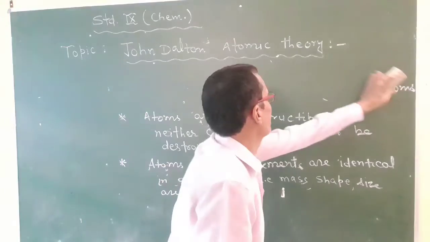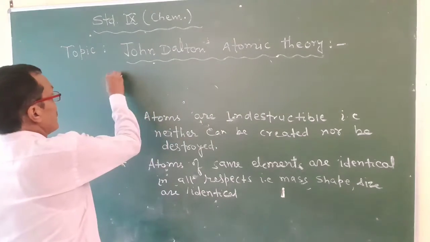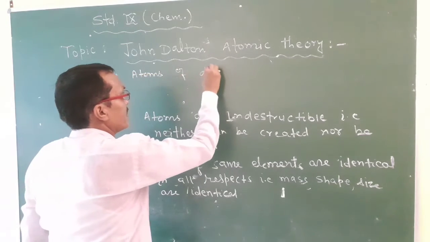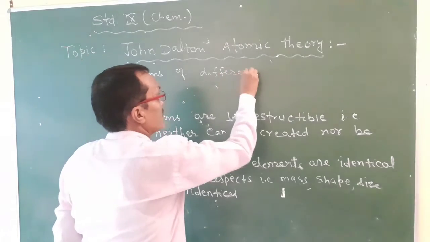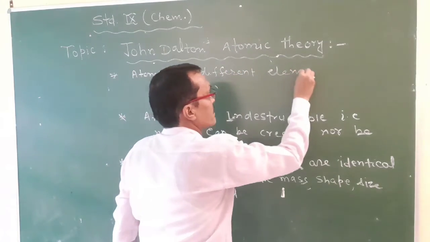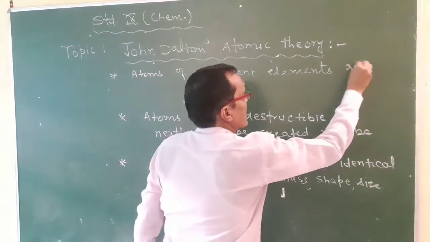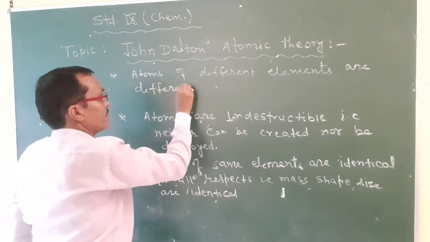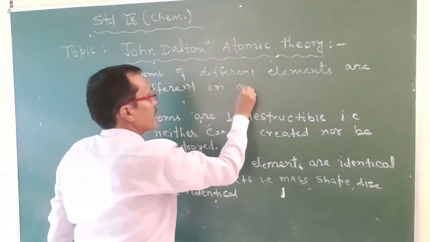Fourth postulate: atoms of different elements are different in all respects.